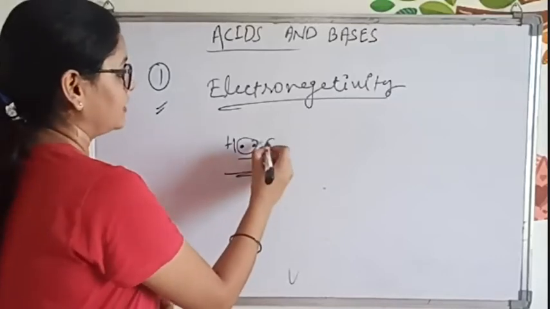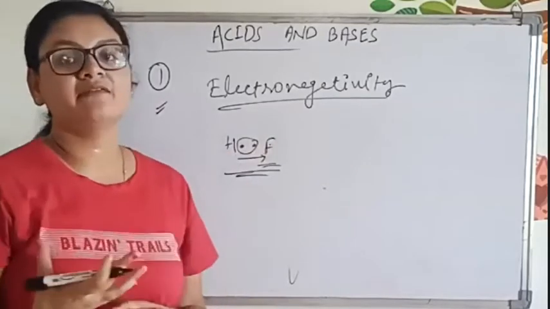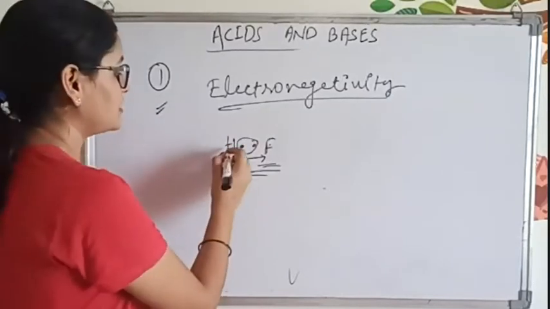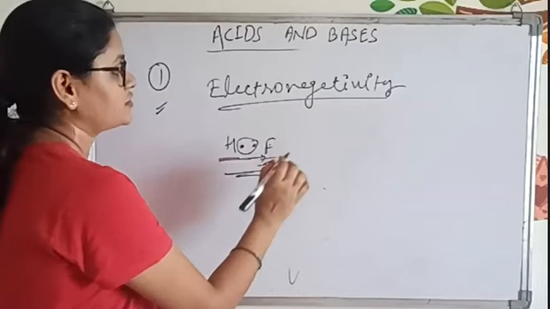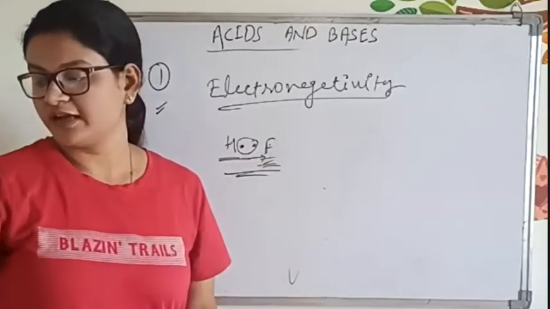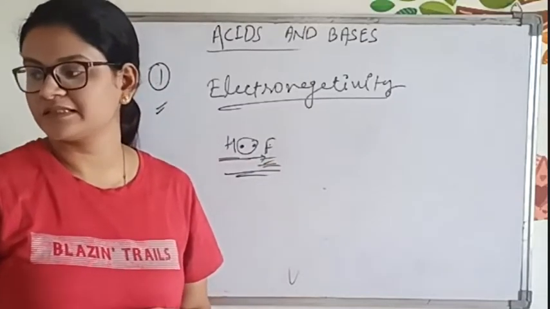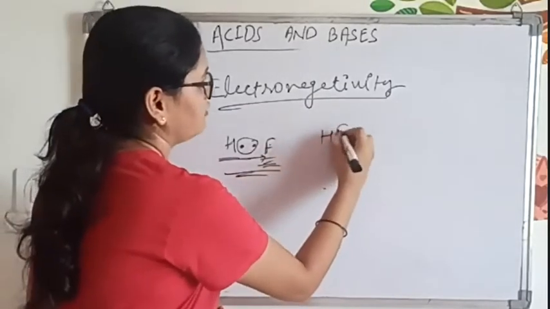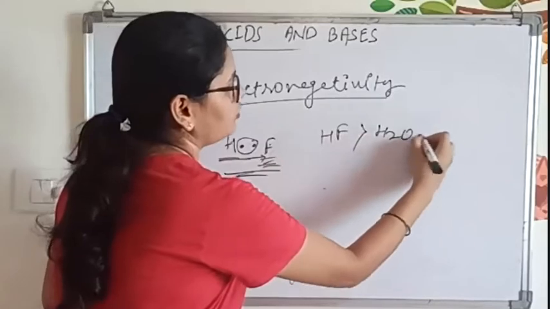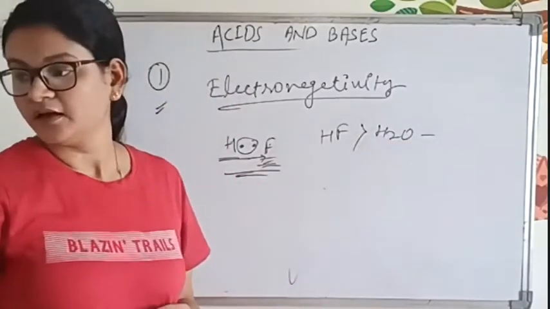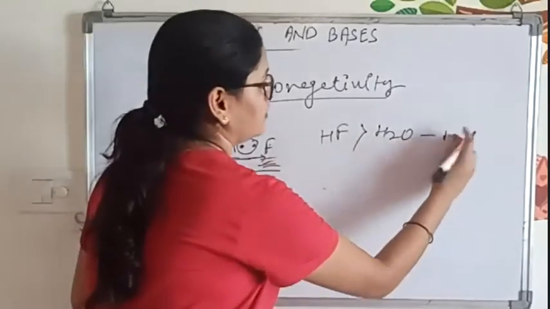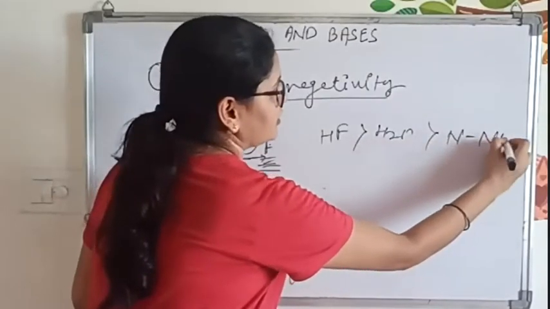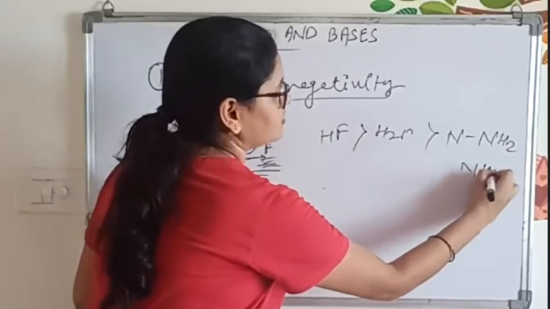So whenever a higher electronegative atom is there, it has the tendency to pull the electron towards itself, and hydrogen will be attached with fluorine. So we have some sequence of examples like HF, H2O, and NH3.